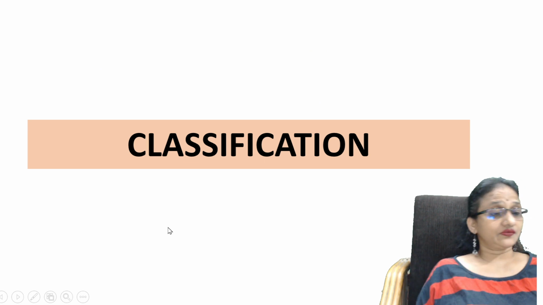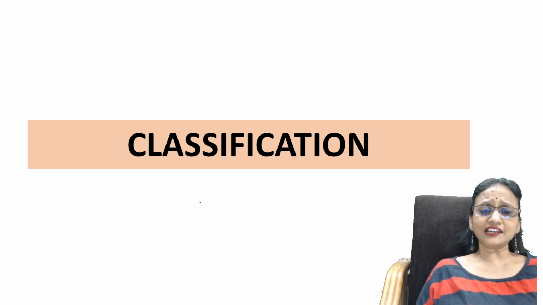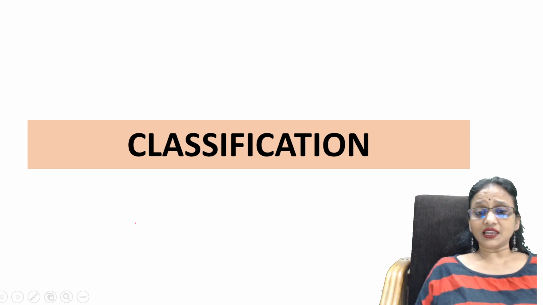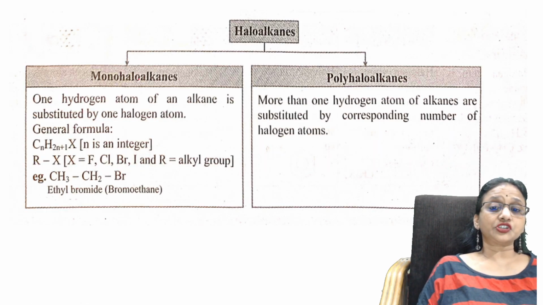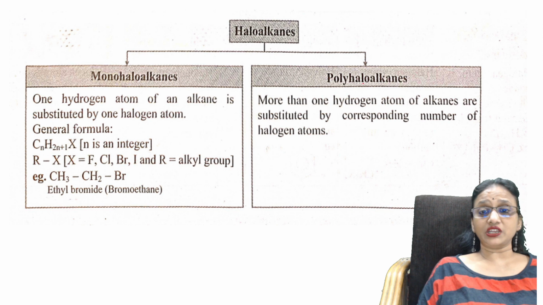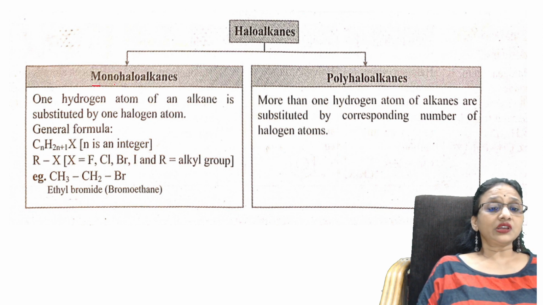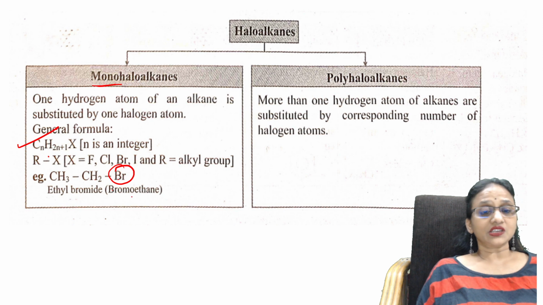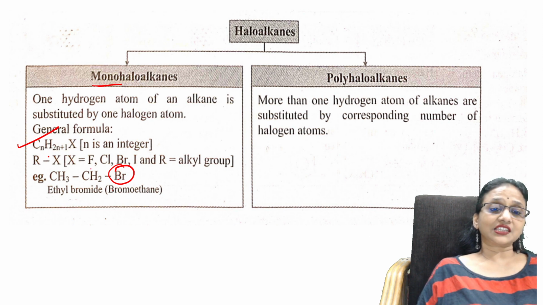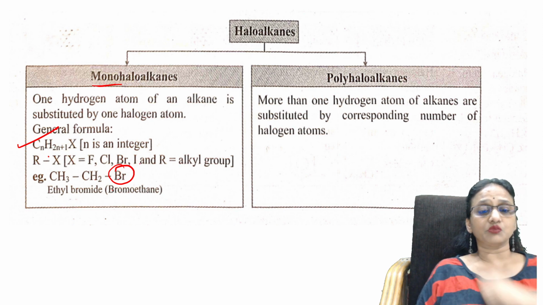Next question, classification. Haloalkanes are classified into different forms: monohaloalkanes and polyhaloalkanes. What are monohaloalkanes? They have the general formula with only one halogen atom present. Mono means there's only one halogen atom, which can be fluorine, chlorine, bromine or iodine.